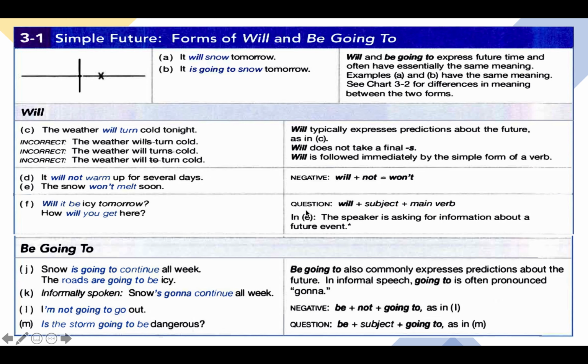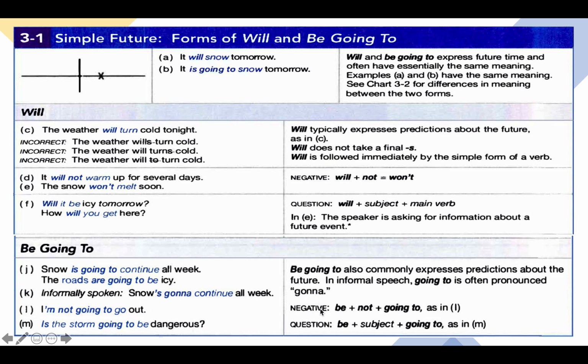Now this is regarding the auxiliary will. If we want to use be going to, sometimes we can also use be going to for expressing predictions. As you have in the explanation here, be going to can also be used to commonly express predictions about the future, to say that something might happen in the future. So: snow is going to continue all week. The roads are going to be icy. Here we're using be going to. The same way we can use will as well.